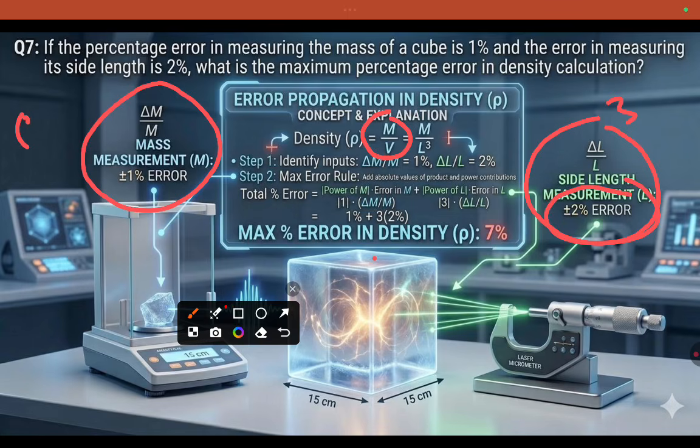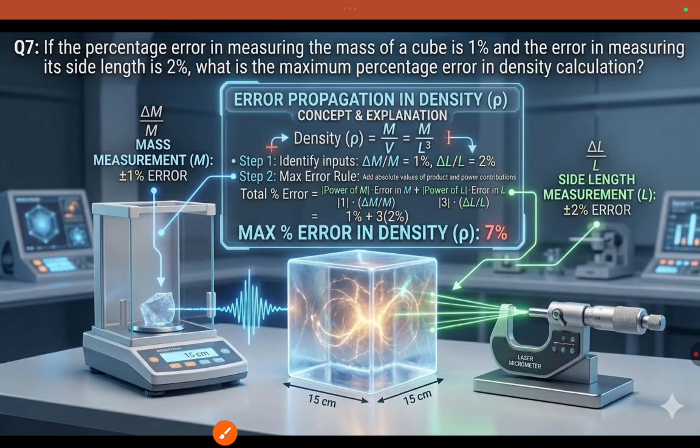Our formula is the power of m into the error in m. The power of m is 1 and the error in m is 1 percent. Then the power of the length is 3, with error delta L by L. So 1 plus 3 into 2, which is about 7 percent. Okay, don't be confused, nothing is critical, it's a simple one only.